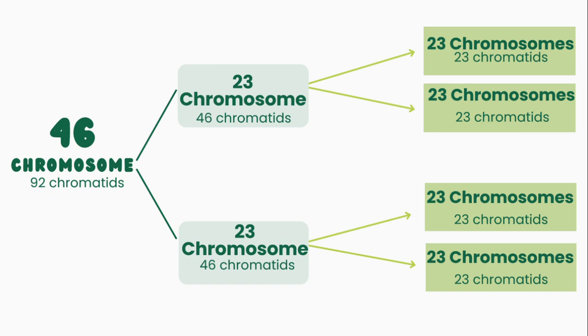If the sperm cell has 23 chromosomes from your father and the egg cell from your mother contains 23 chromosomes, when we combine them, we make 46 chromosomes that will allow a new fertilized egg, also called the zygote, to develop into a human.